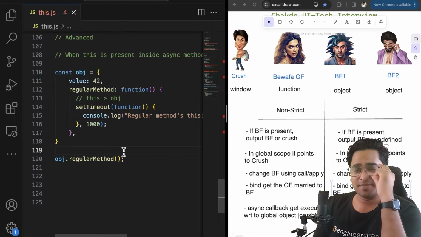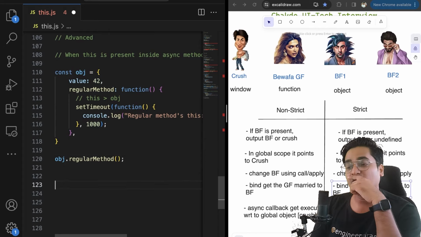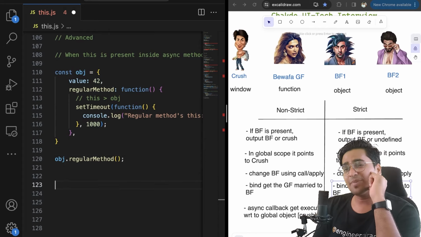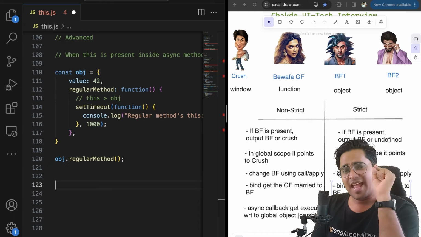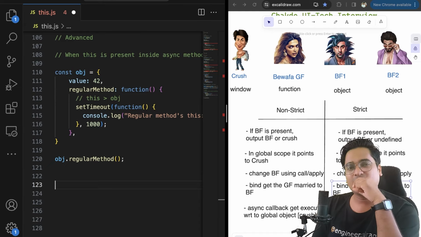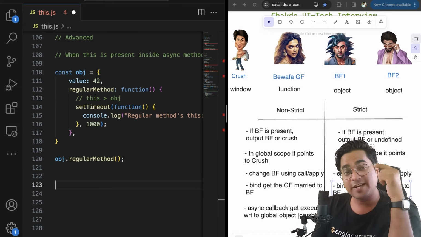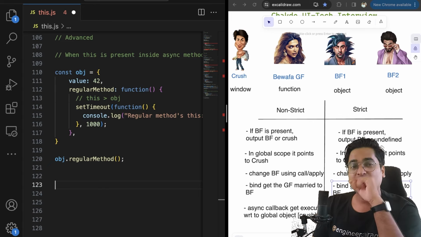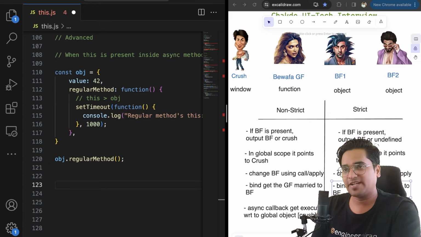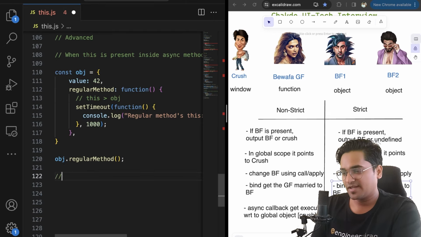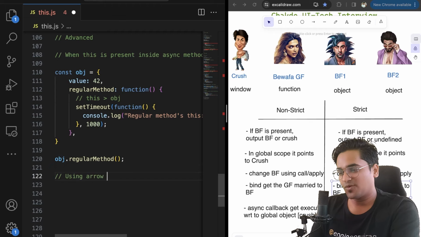Now this entire story is good. Now what will happen if we use an arrow function? Will the arrow function change any story over here? Will the arrow function introduce something new and crazy over here? We'll try to understand what this arrow function basically introduced, using an arrow function in the same method that we have, in the same story, guys.